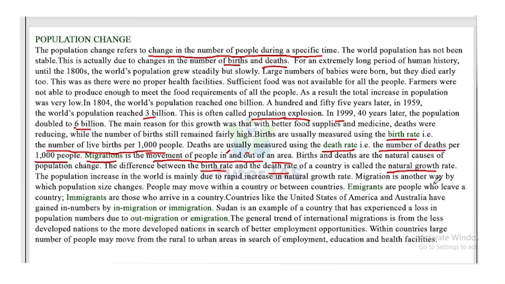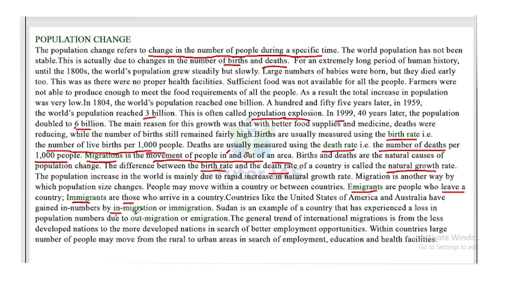Migration is another way by which population size changes. People may move within a country or between countries. Emigrants are people who leave a country. Immigrants are those who arrive in a country. Countries like the United States of America and Australia have gained in number of immigrants.